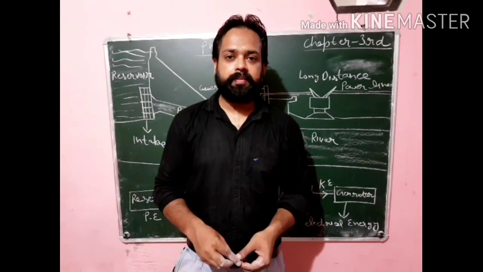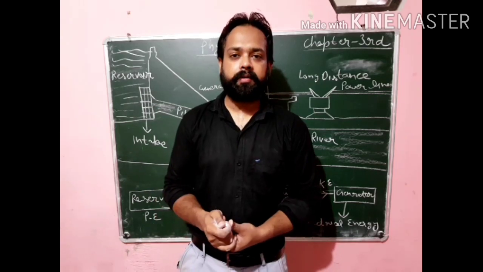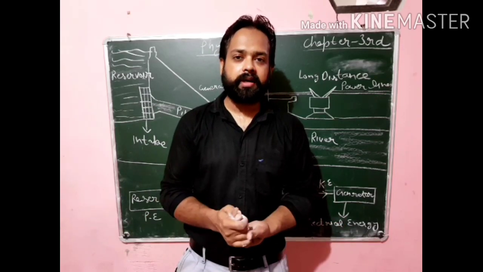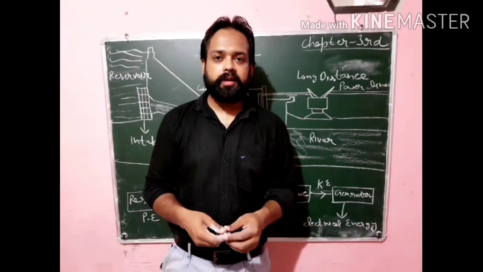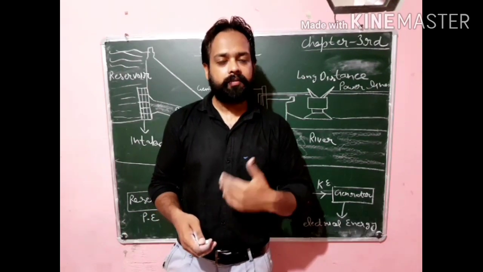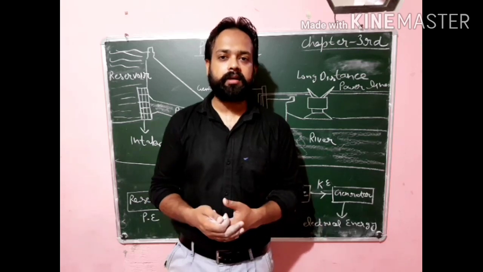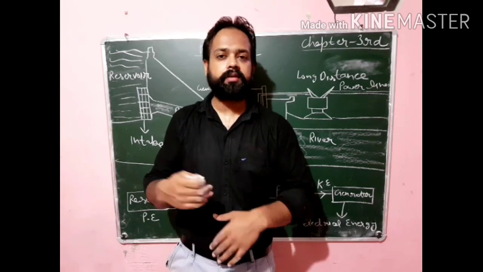Now the next example is about the working of the hydropower plant. We know what a hydropower plant is. In a hydropower plant, electricity is produced. Now I will explain how this principle, the law of conservation of energy, is again working here, and how this power plant is based on this principle.